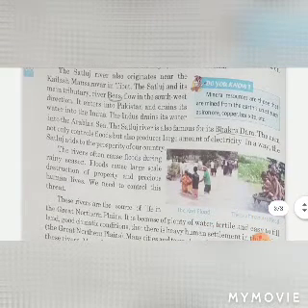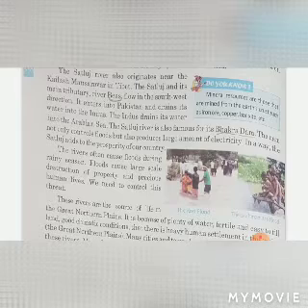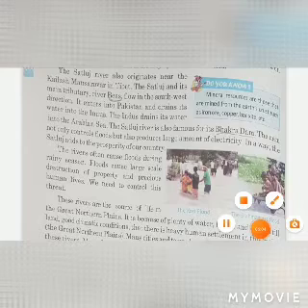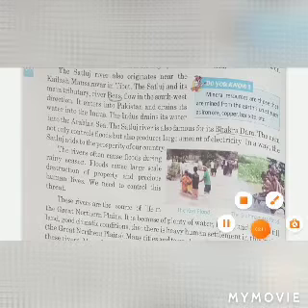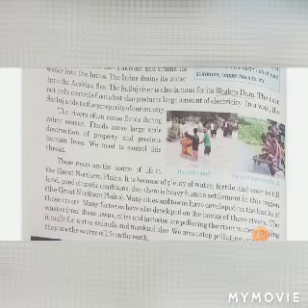The Satluj River also originates near Kailash Mansarovar in Tibet. The Satluj and its main tributary, the Beas, flow in the southwest direction. It enters Pakistan and drains its water into the Indus, which drains its water into the Arabian Sea.